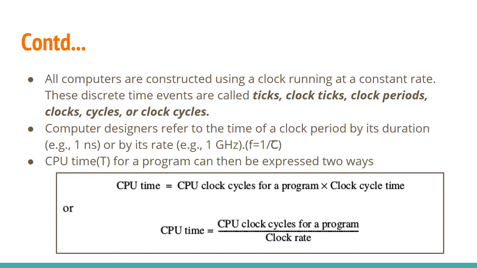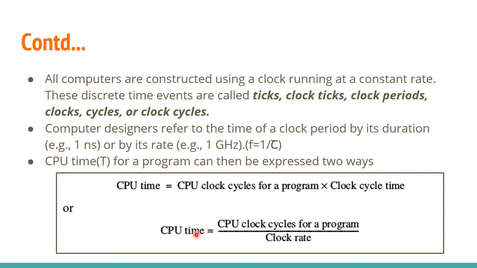In the previous slide I told you that CPU clock cycles for a program is represented by capital C. So CPU time is C into tau.